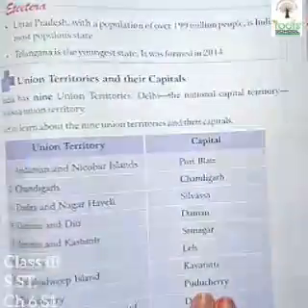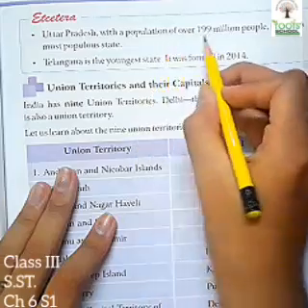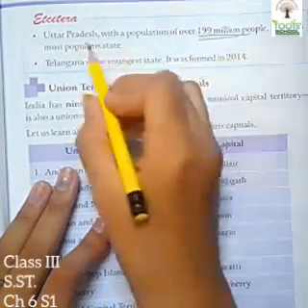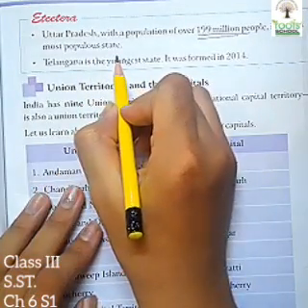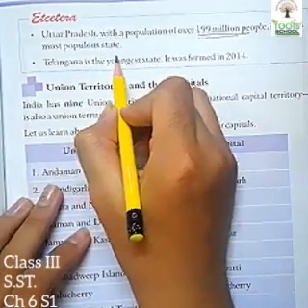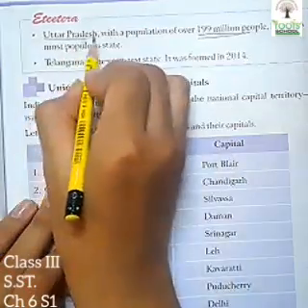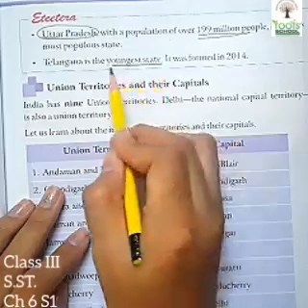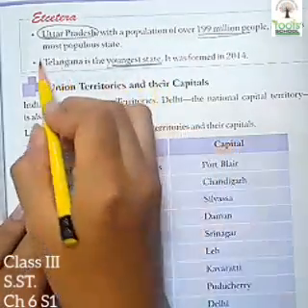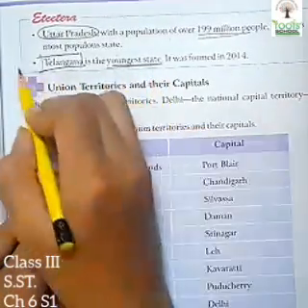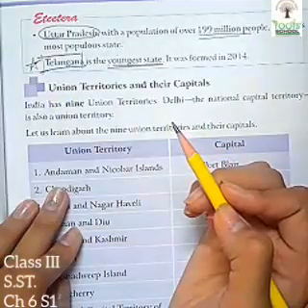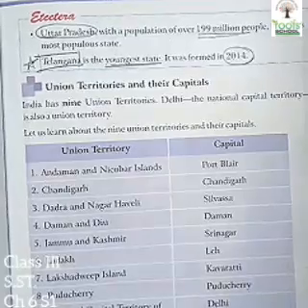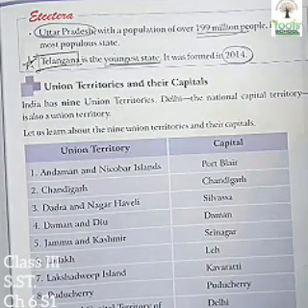Now one extra point is given. Uttar Pradesh, with a population of over 199 million people, is India's most populous state. So India's most populated state is Uttar Pradesh. Telangana is the youngest state. You can be asked in the exam, dash is the youngest state. So Telangana is the youngest state. When was it founded? It was founded in 2014. Youngest means it was the latest founded.